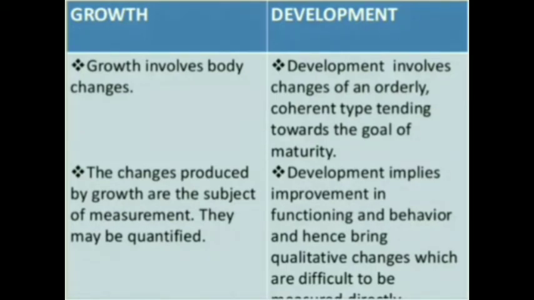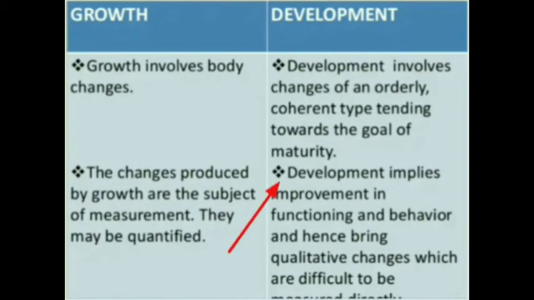Now, the next point, the changes produced by growth are subject to measurement. They can be quantified. We have already discussed this point. They can be actually measured with instruments. For example, weight we can measure with the help of a weighing machine. Then our height, we can measure with the help of a measuring tape, etc.